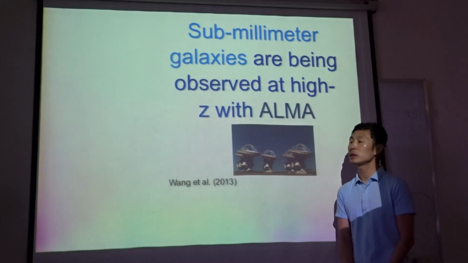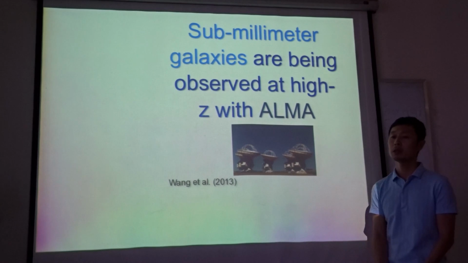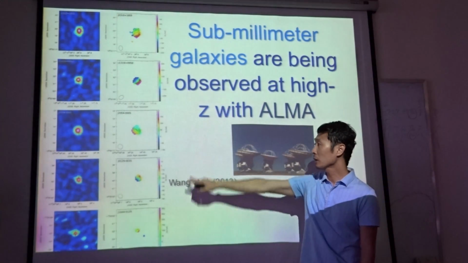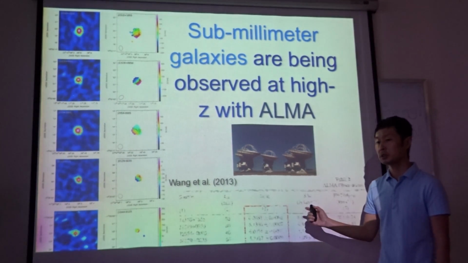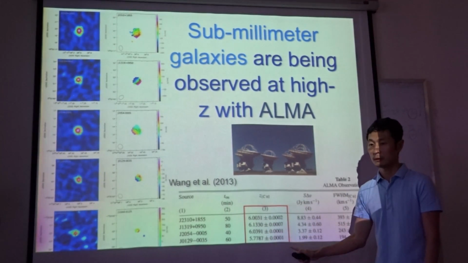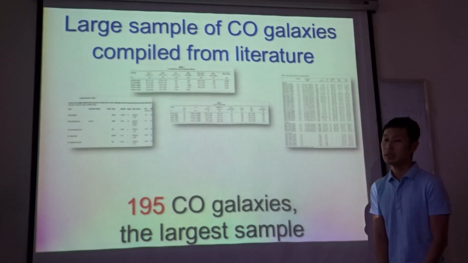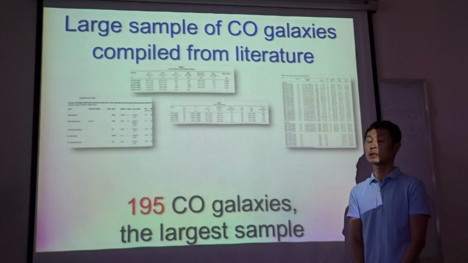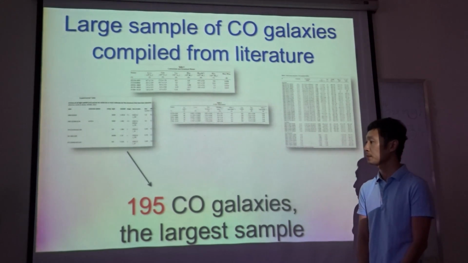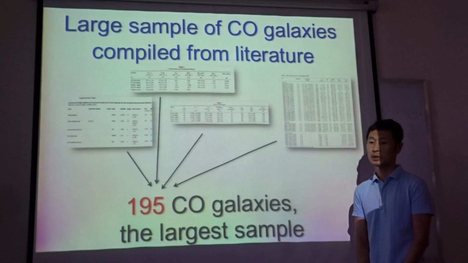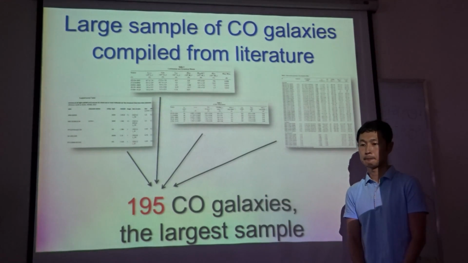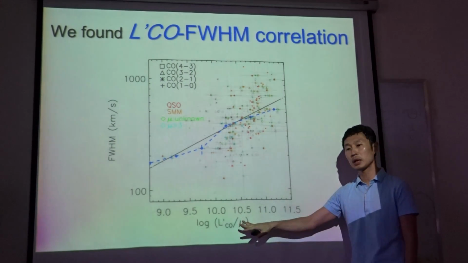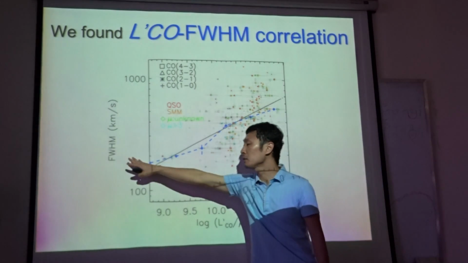So what we focused on is millimeter galaxies, which are being observed with ALMA. These are examples of millimeter galaxies detected with ALMA at redshift 6. So what we did is we compiled a large sample of millimeter galaxies detected in CO from the literature. And what we found is a correlation between CO line luminosity and CO line width.